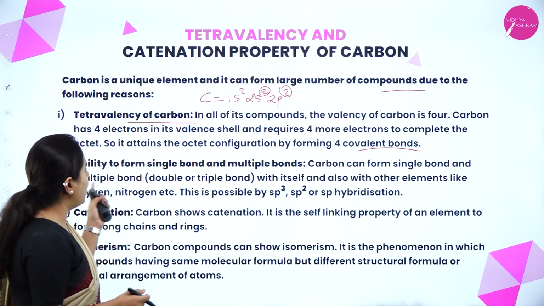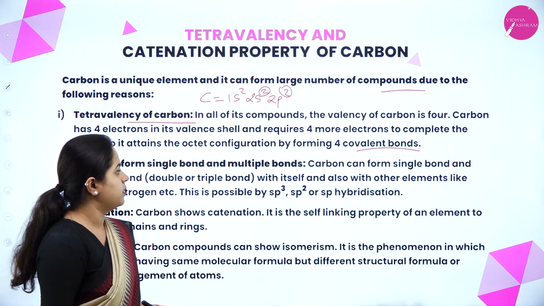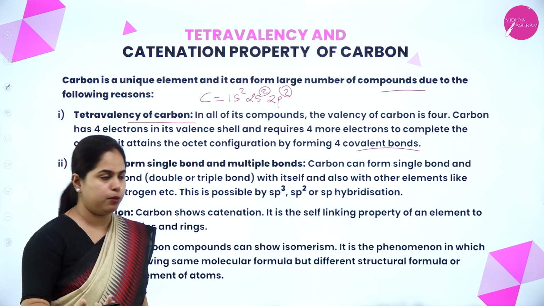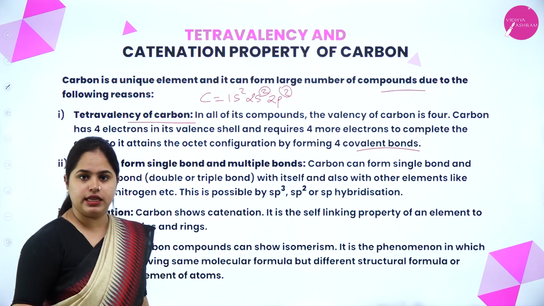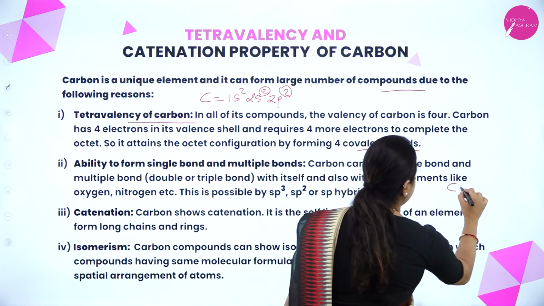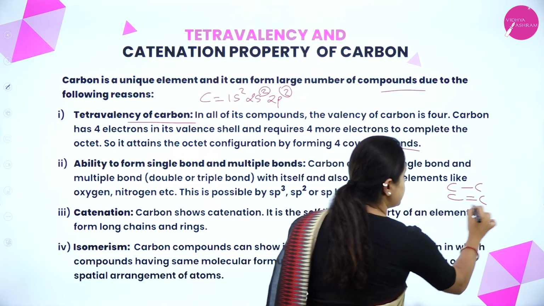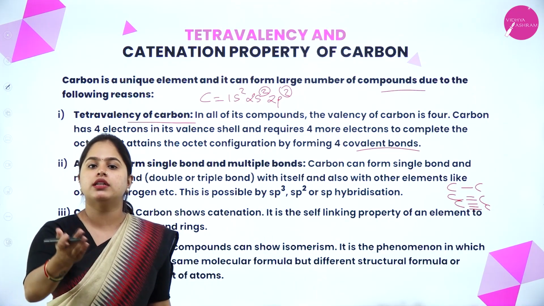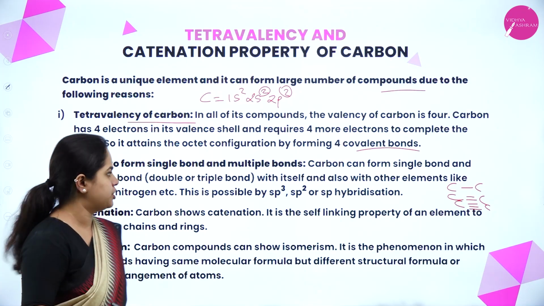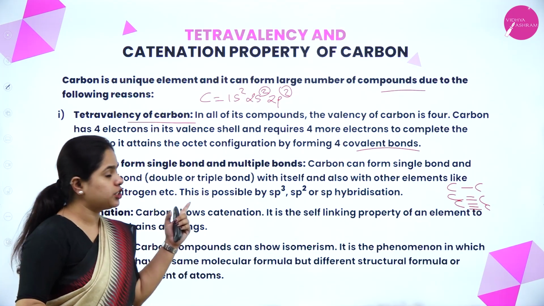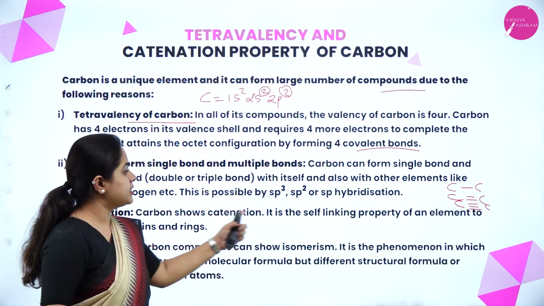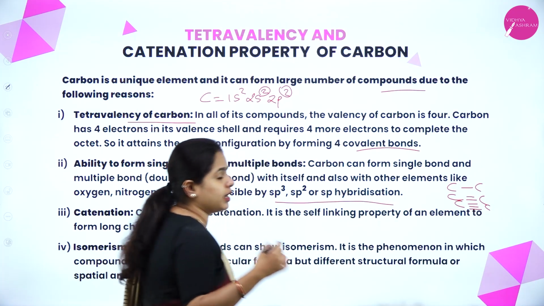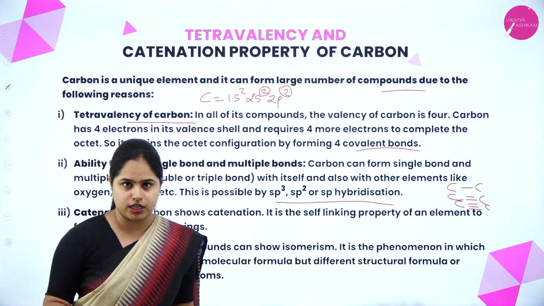Clear? Now, the ability to form single and multiple bonds. Carbon can form single and multiple bonds. Multiple bonds mean double or triple bonds, with itself and also with other elements. So carbon can form single bonds with itself, double bonds with itself, and also triple bonds with itself. With other elements also, such as oxygen, nitrogen, etc., it can form single, double or triple bonds. This is possible by sp3, sp2 and sp hybridization. We have studied hybridization in detail in the chemical bonding and molecular structure chapter.